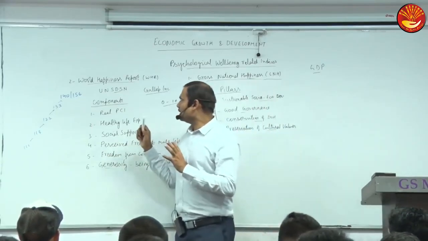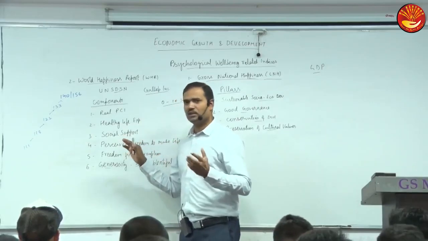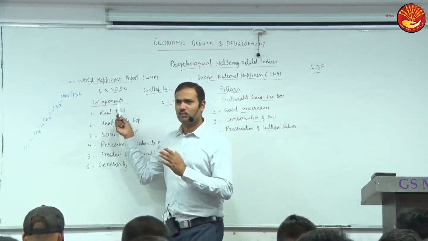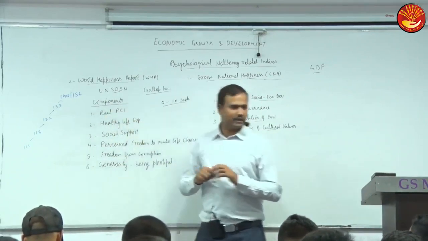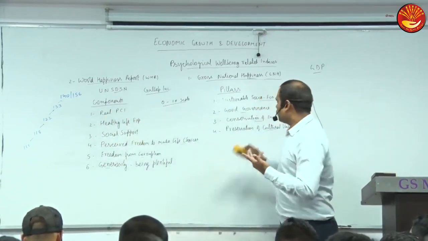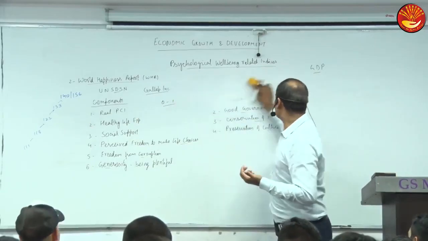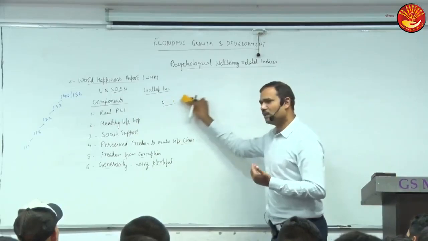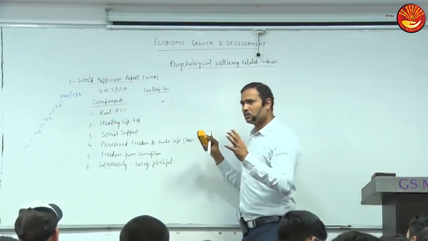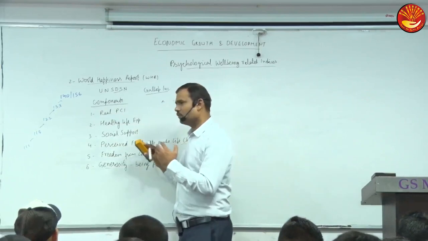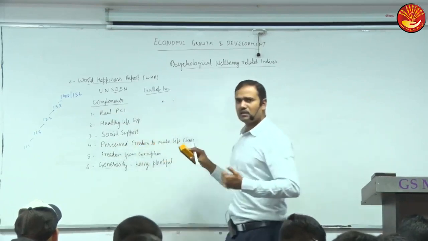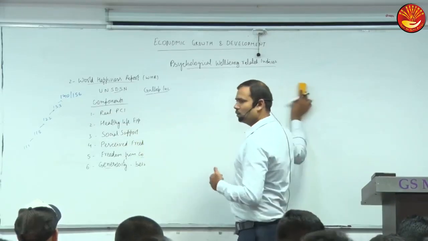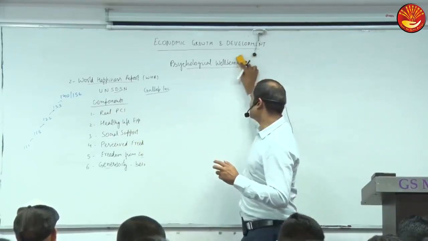Okay, so overall, both aspects are important. This is psychological, it is more important, but the problem is that subjectivity is more in this as compared to HDI. So what is the best thing? Shall we use both or any one? Obviously both, because HDI does not consider social and psychological variables, which are very important, and this does. But the problem is that subjectivity is relatively more here, so authenticity will be relatively less in this.